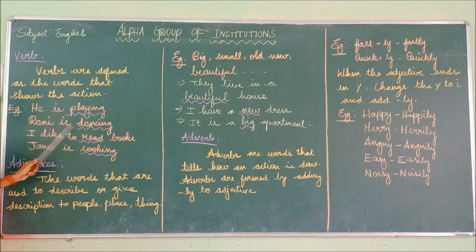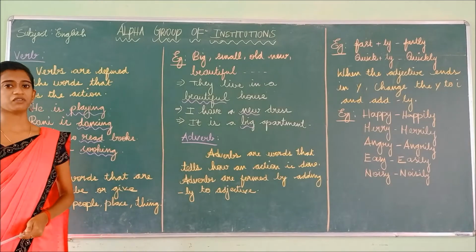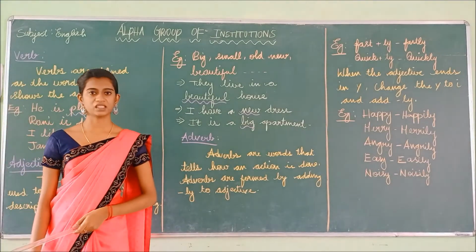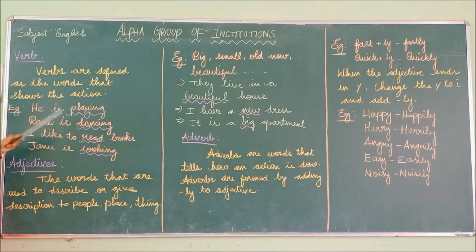Look at the second example. Rani is dancing. So this dancing denotes the action. I like to read books. So reading is also an action. Janu is cooking. So cooking is an action. So if a word describes the action, it is known as the verb. Verbs are defined as the words that show the action. Example: he is playing, Rani is dancing, I like to read books, Janu is cooking.